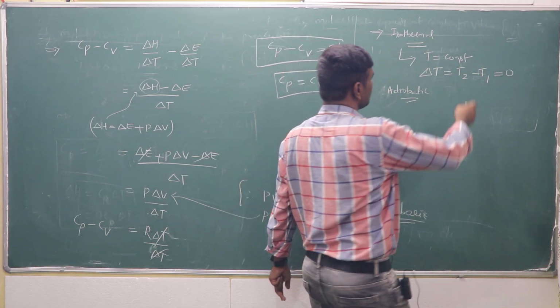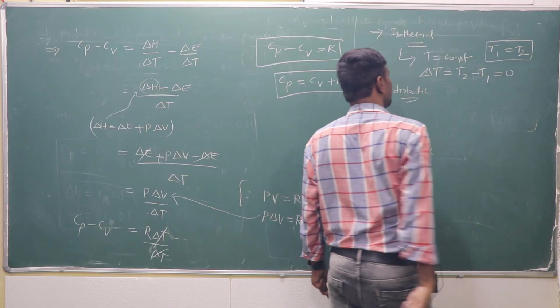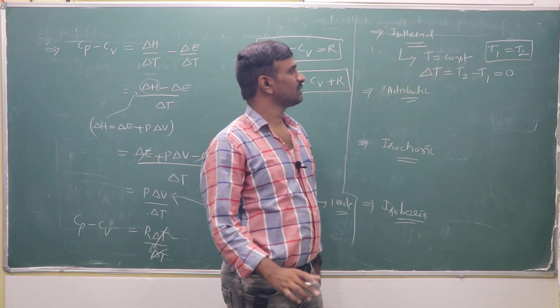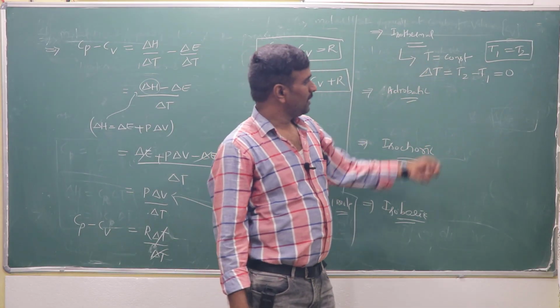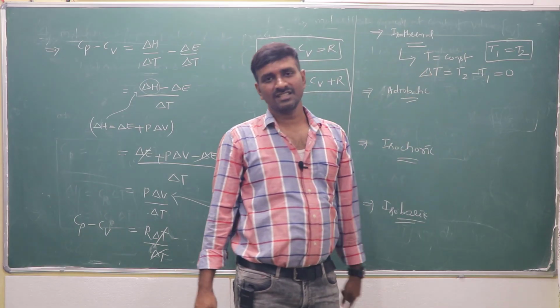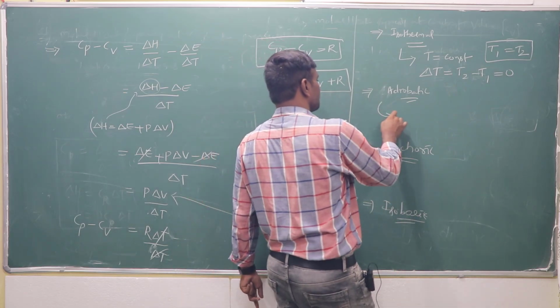Temperature is constant, that means T1 is equal to T2. When T1 is equal to T2, T2 minus T1 is equal to 0. Delta T is equal to 0. T is constant, the change in temperature is 0. It is not that the delta T value is constant. T is constant, change in temperature is 0.